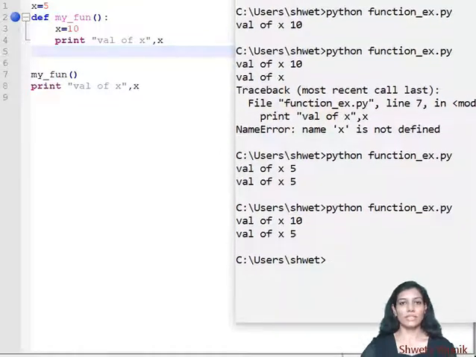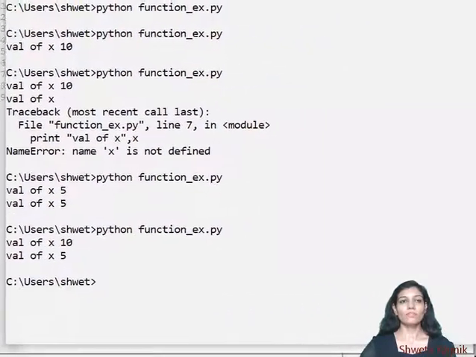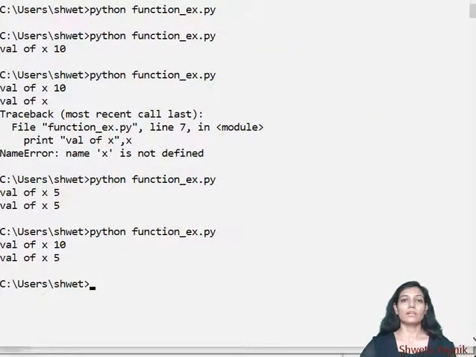We can see that the value of x within the function is giving me 10, that means preference is given to the local variable when the names are same. And when we come out of the function, the value of x, that means the second line, is referring to the global variable. Now I hope you have got it: if the function has a variable with the same name as the global variable, the preference will be given to the local variable.